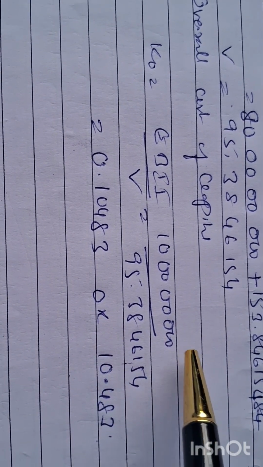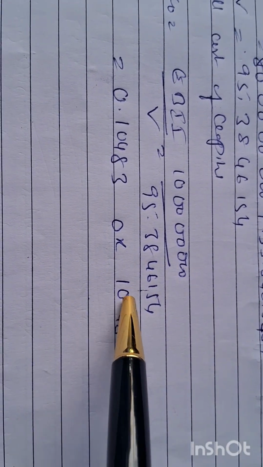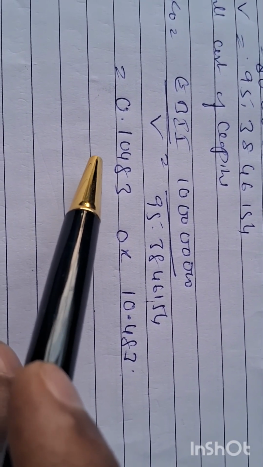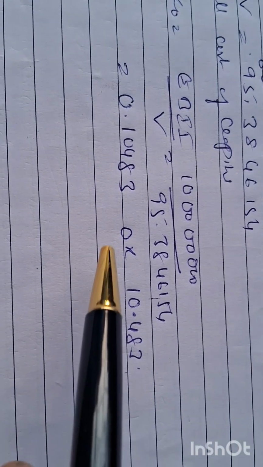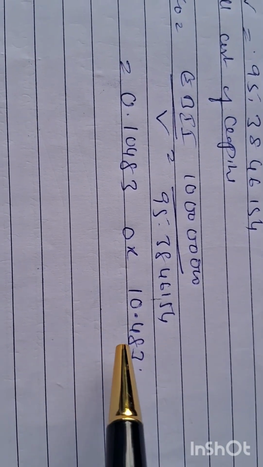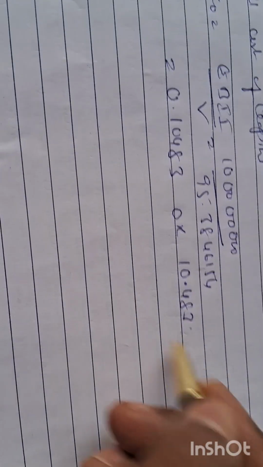Just now we calculated 95 crore 38 lakh 46,154. If I divide, I'll get 0.10483. If you multiply this with 100%, we'll get the rate, that is 10.483 percentage. So this is the solution for this one.